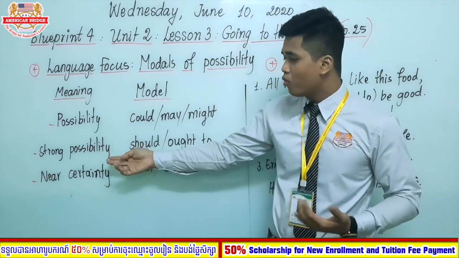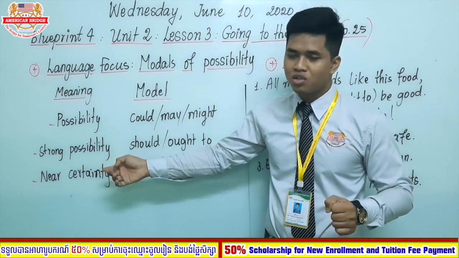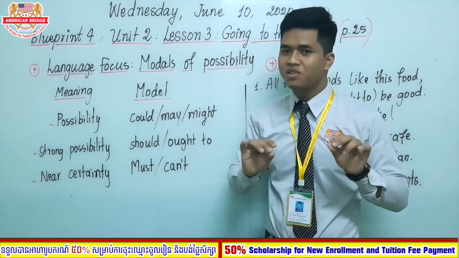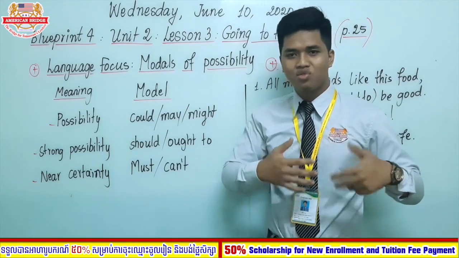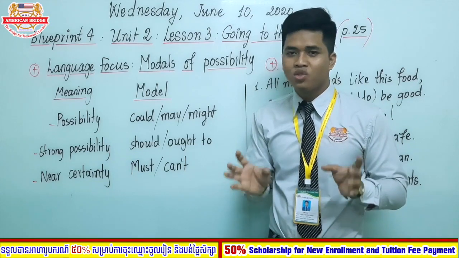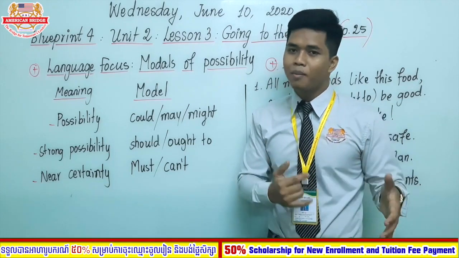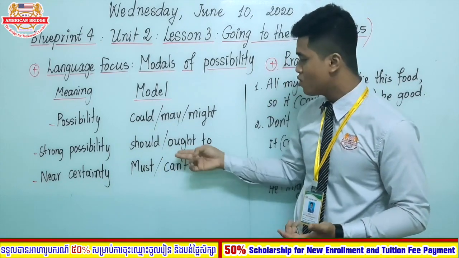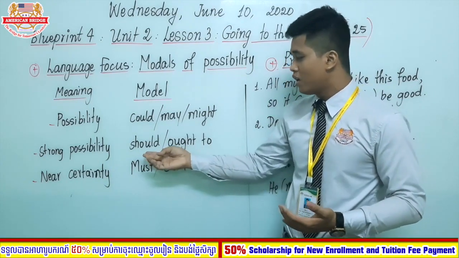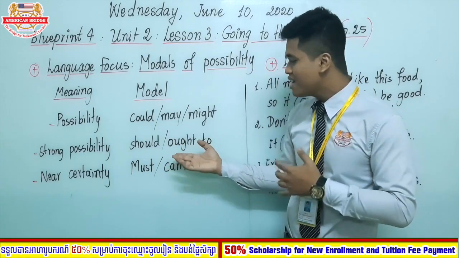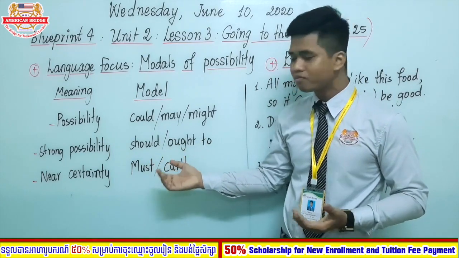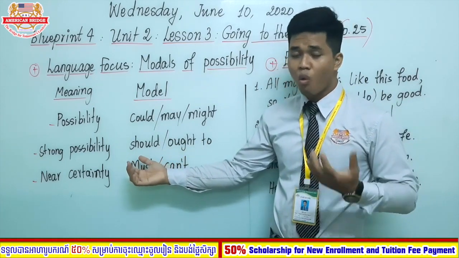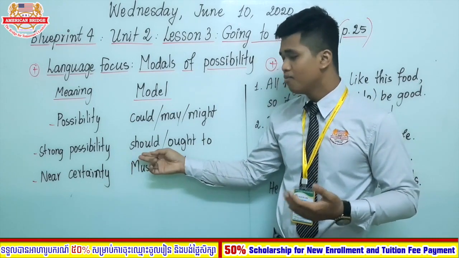How about the other one, which is strong possibility? You are quite sure, for example, 70% that it is true, 70% sure of what you are talking about. So you use the word should or ought to. The words should and ought to have the same meaning in this case, but ought to is more formal and mostly used.